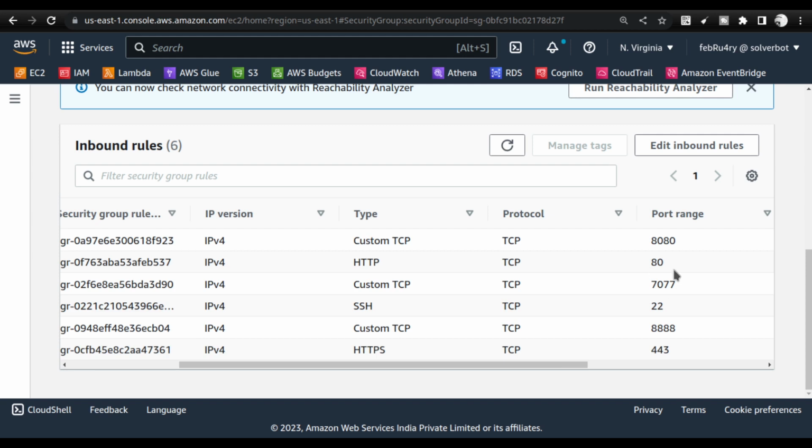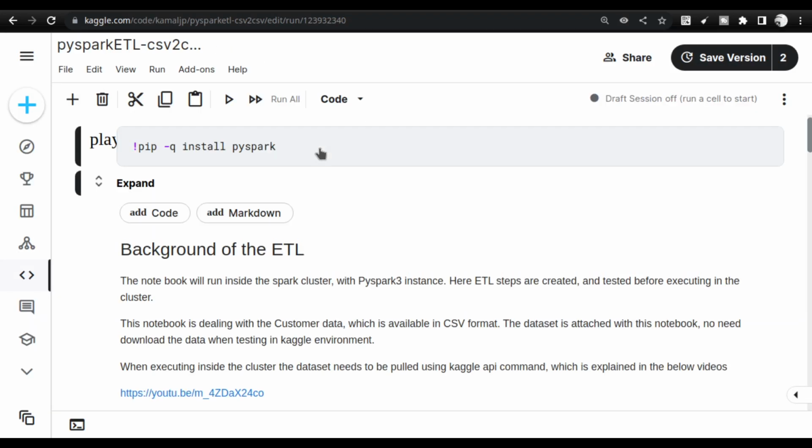Why I am actually asking this: these are the ports through which the Spark master talks with the web interface. So that's why I'm asking you to open it. The Kaggle notebook is up and running. The Kaggle notebook actually uses the PySpark library to work with the dataset.